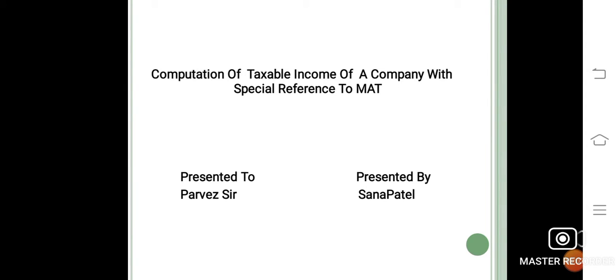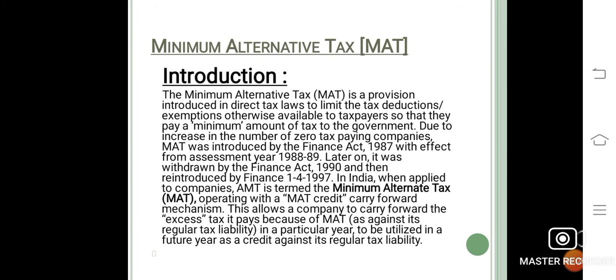I am dealing with the computation of taxable income of a company with special reference to MAT. First, we see the MAT introduction. MAT means minimum alternative tax.